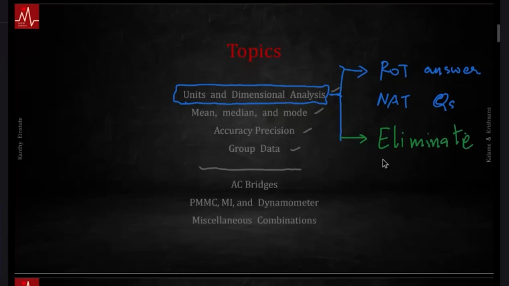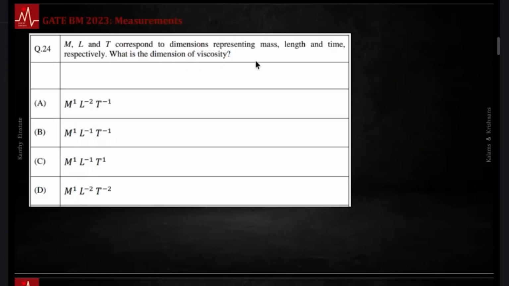Eliminate and verify. For that one reason, there's a very, very cool tool, and I'll show you two quick examples on this right away. So the NET questions rule of thumb I have already shown you, right? The Wien's displacement question. Elimination and verification, I'll quickly show you some examples. Let's go to the first question. M, L and T correspond to dimensions representing mass, length and time respectively. What is the dimension of viscosity?